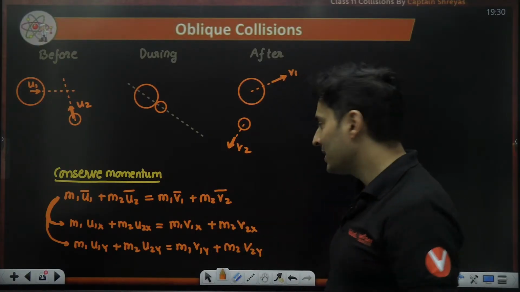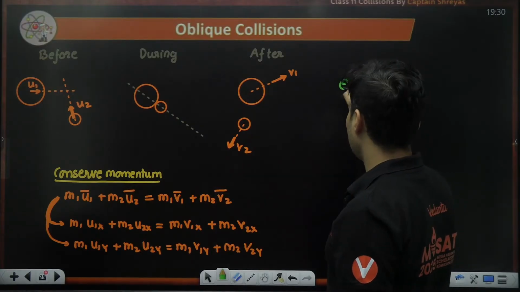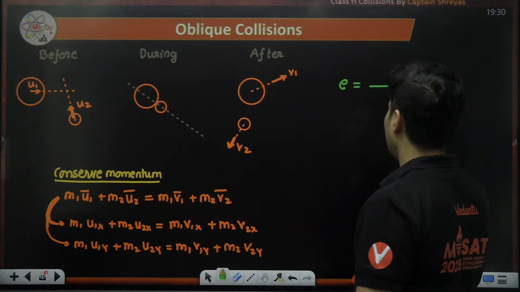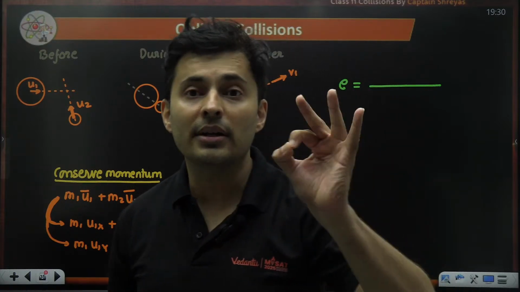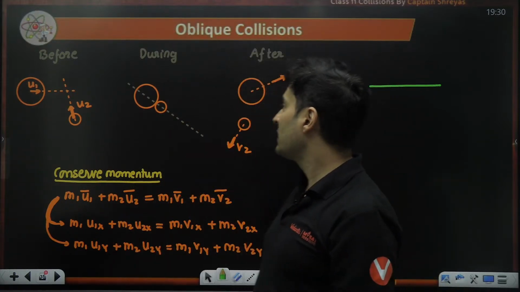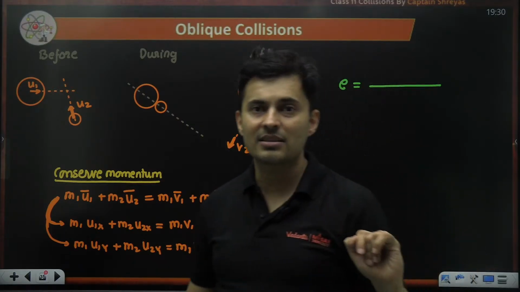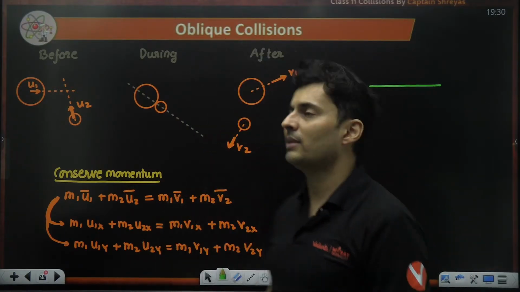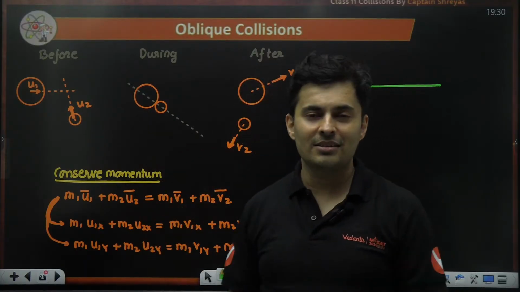We need one more equation, and that is restitution. I've seen this with many kids out there, and I asked them what is the value of E, and believe me, 99% of the kids do not give me the right answer. They say it is V2 minus V1 upon U2 minus U1 because they are biased at such things. Tell me one thing, how can I subtract V2 with V1 or even U2 with U1? Because they are in different directions.